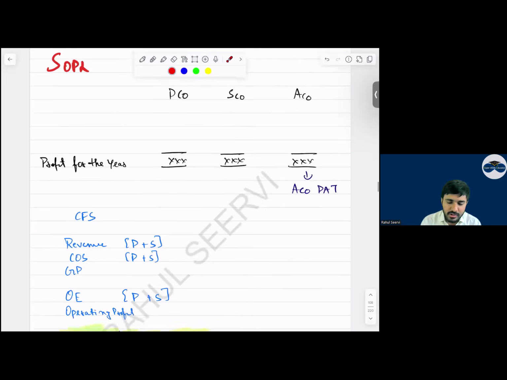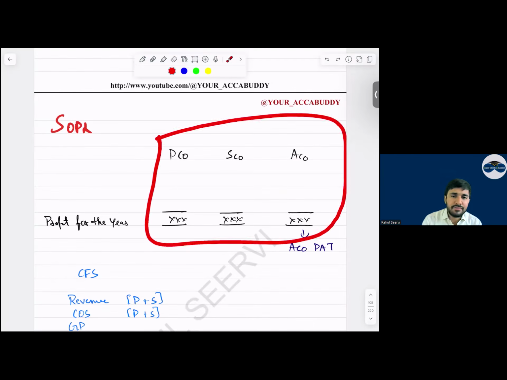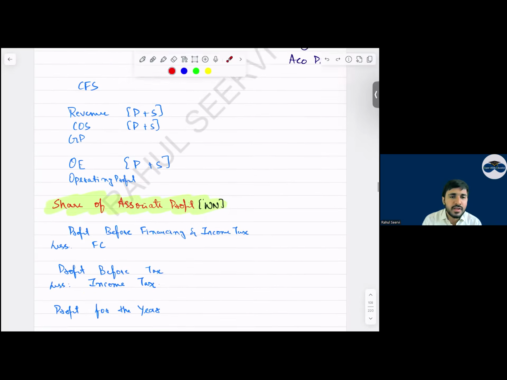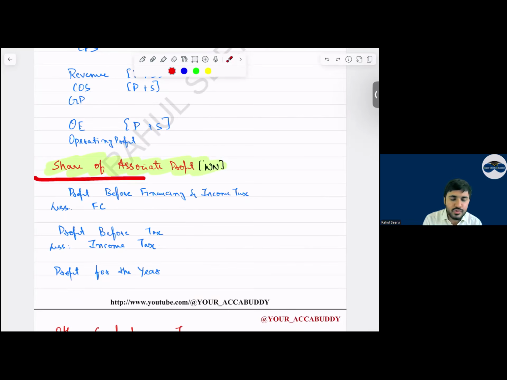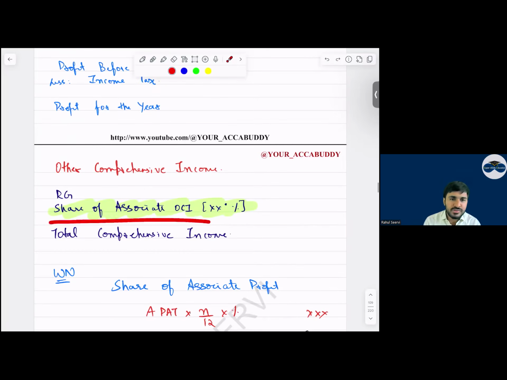Yeah, coming to this point, I'll come to. Now, see, in the exam, what will happen? The P&L will be given to you, where the draft version will be prepared, but some mistakes will be made. We have to correct it. We show share of associate profit as a single line adjustment. Sir, how do we calculate this now? See, then share of OCI we show in OCI only.